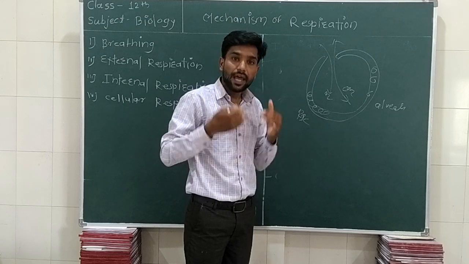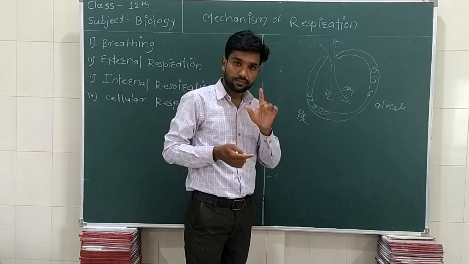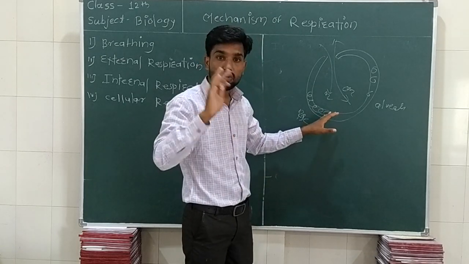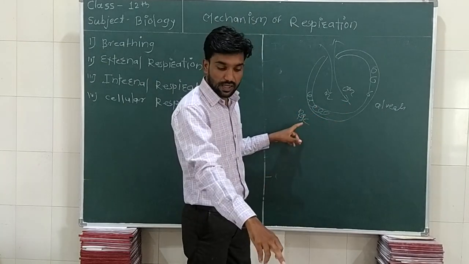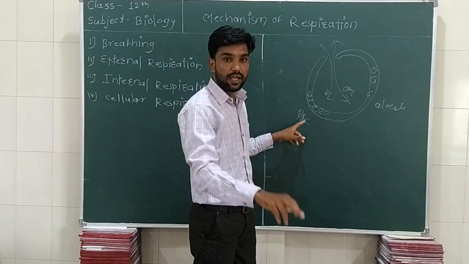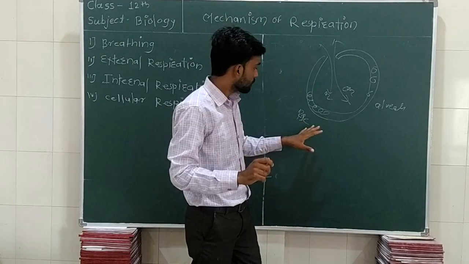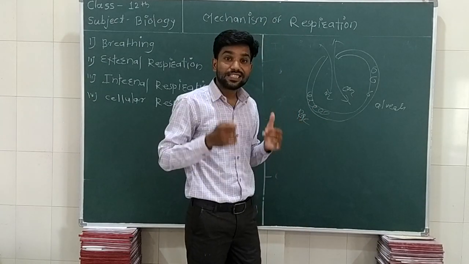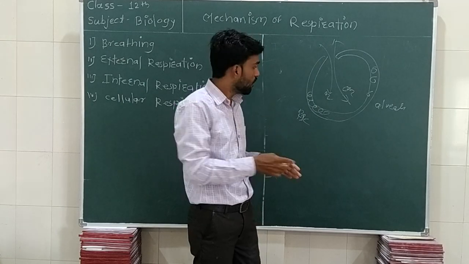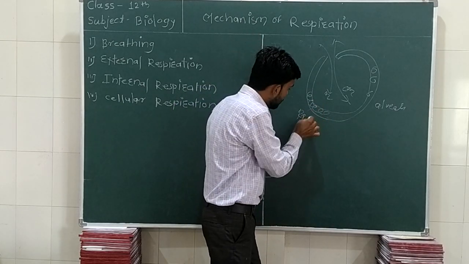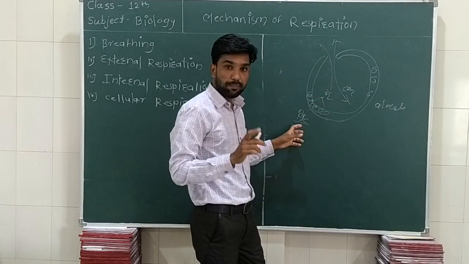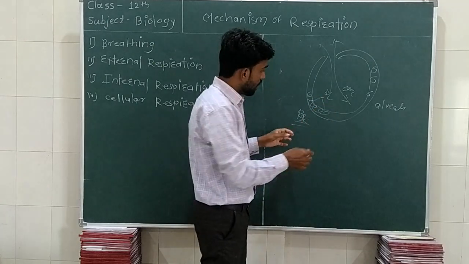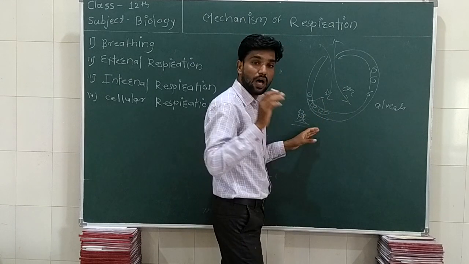When the oxygen enters into the alveoli, अब यहाँ पे एक 40 mmHg है, एक 104 mmHg है. So when the oxygen enters into the lungs and into the alveoli, it goes directly into the RBC.